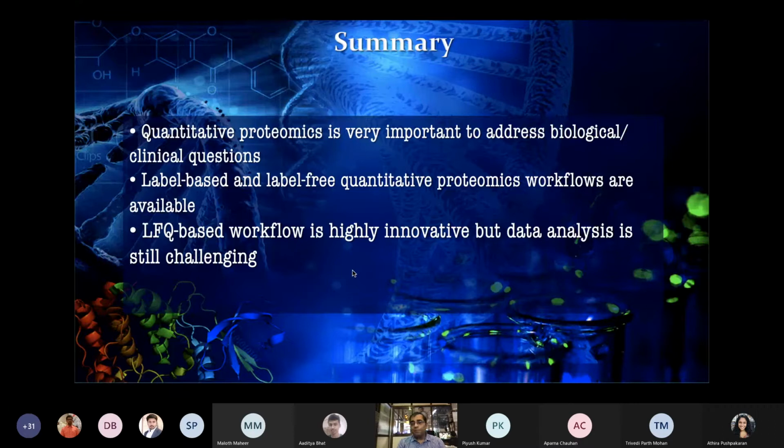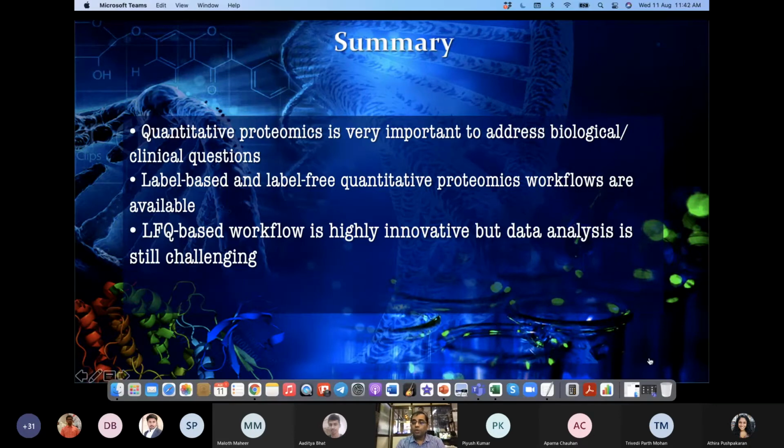The idea is to make the process much simpler, much less costly, as well as much more robust, to look at the entire complex proteome at a scale which was never thought of, right? So it's going to be very exciting.